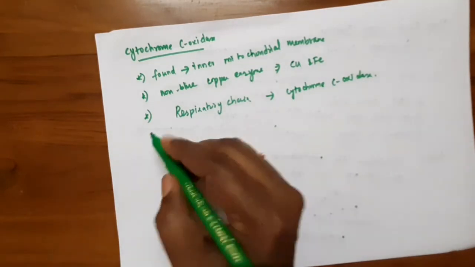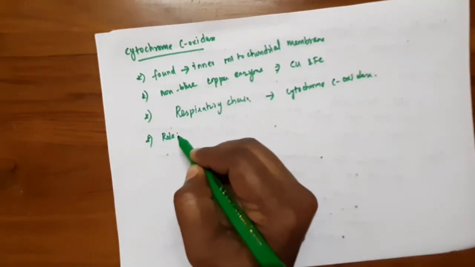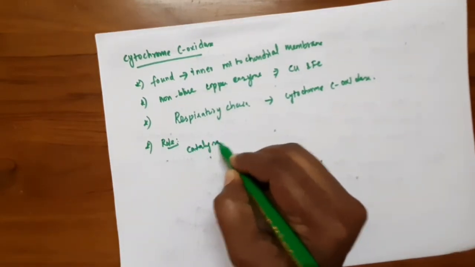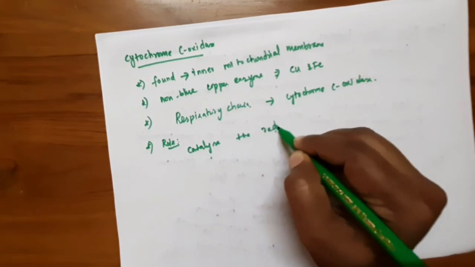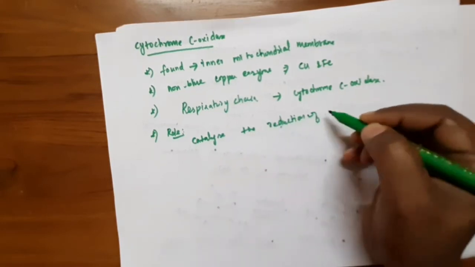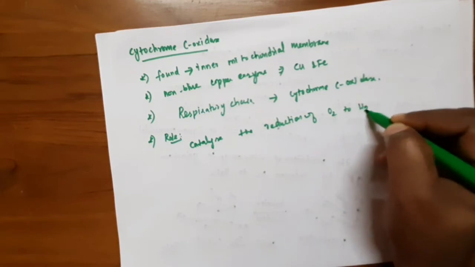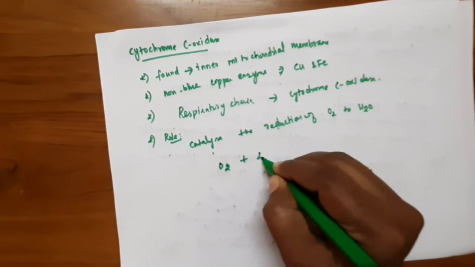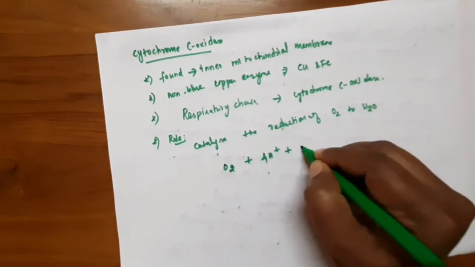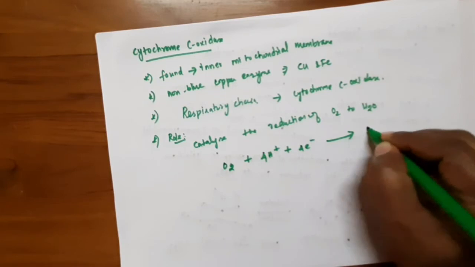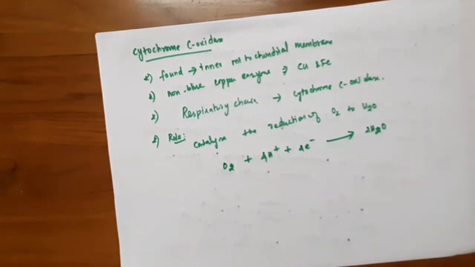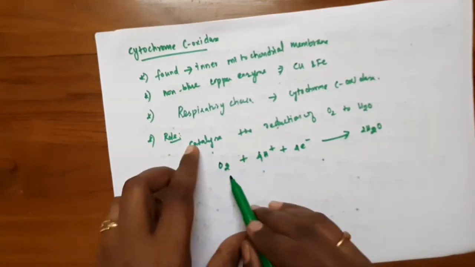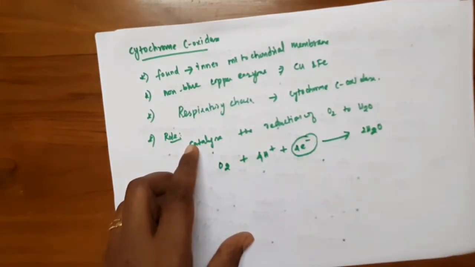If you see the role of cytochrome C oxidase, it is used to catalyze the reduction of oxygen to water. With the help of the proton gradient and four electrons, oxygen gives water. During this reduction, oxygen uses four electrons to get reduced to a water molecule.